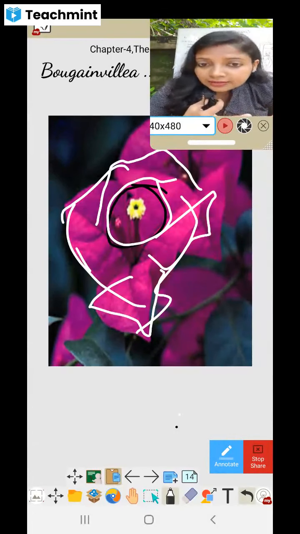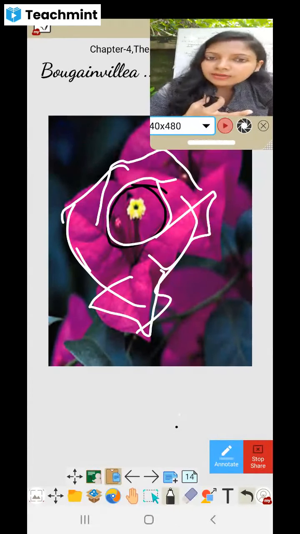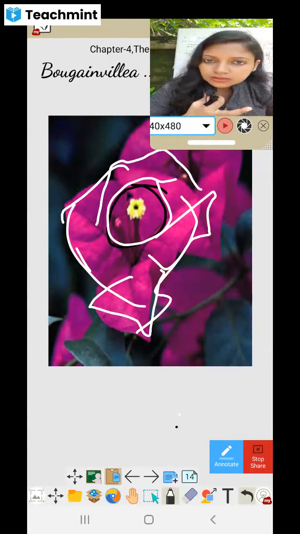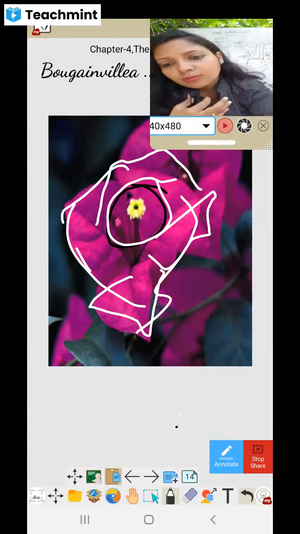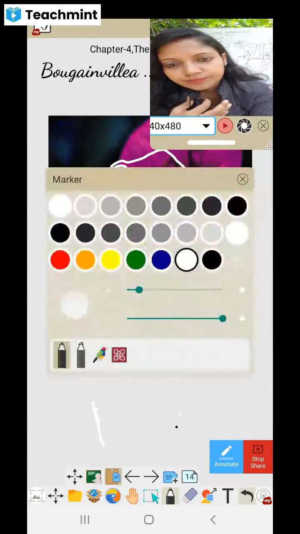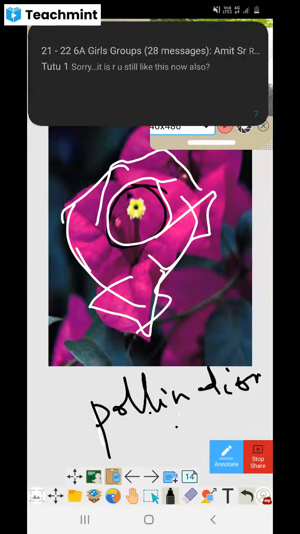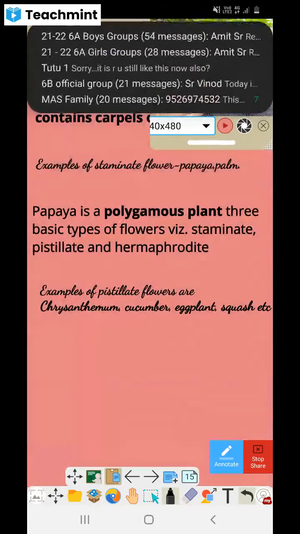And it is not a leaf, I've said, this is a bract. Bract means just below the flower and above the leaf. When the exact location of the bract is asked, you have to mention that it is just below the flower and above the leaf. And mainly what is the purpose of bract? That is for pollination. So you will write that it's for pollination. Okay, so this is what a bract is.